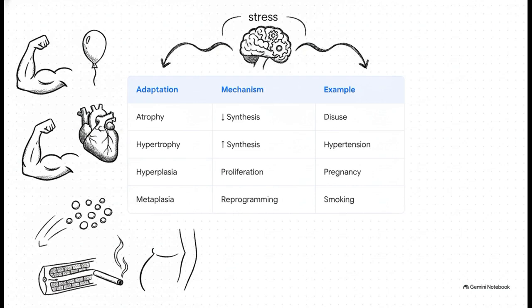Third, hyperplasia. Cell numbers increase through growth factor-driven proliferation, seen in BPH or pregnancy breast changes. And finally, metaplasia. Cell identity changes entirely through stem cell reprogramming, like what happens in a smoker's airway or Barrett's esophagus. The core concept tying all of this together is simple. Adaptation means the cell fundamentally changes itself to survive stress.